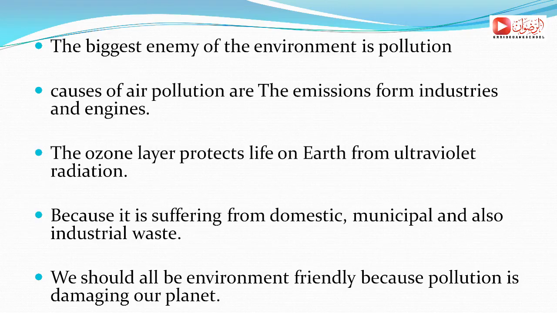Second, the causes of air pollution are the emissions of industries and engines, like cars, airplanes, what else? Trucks. They all have emissions that pollute the environment.